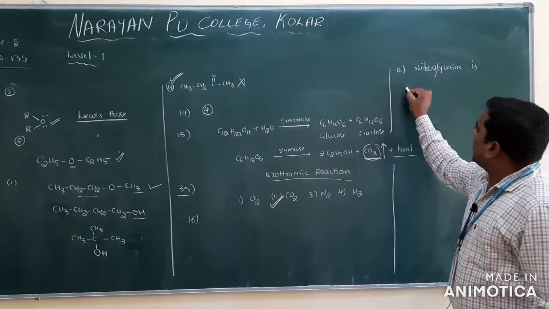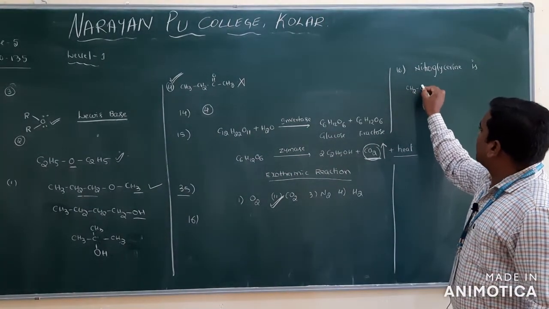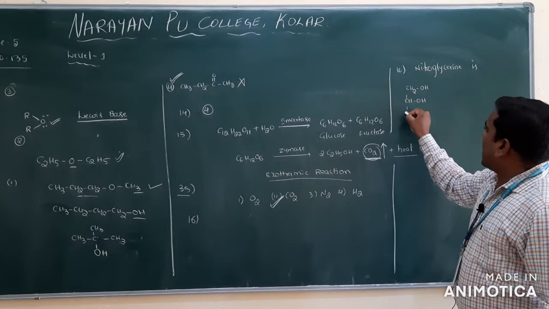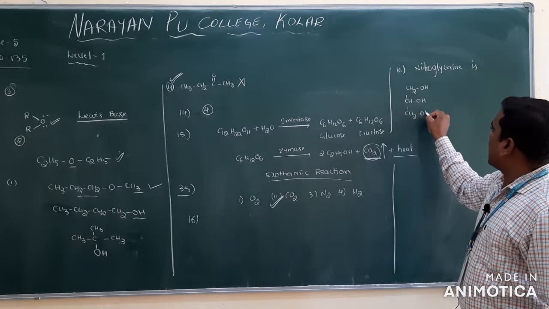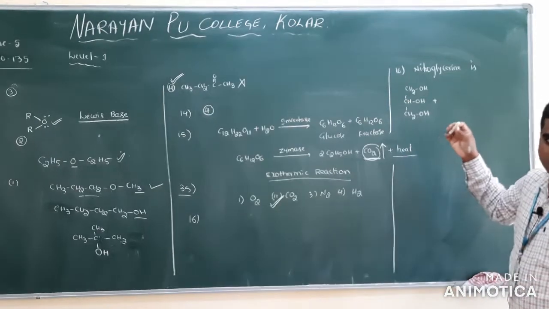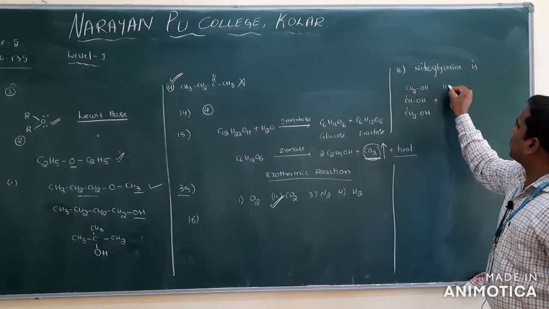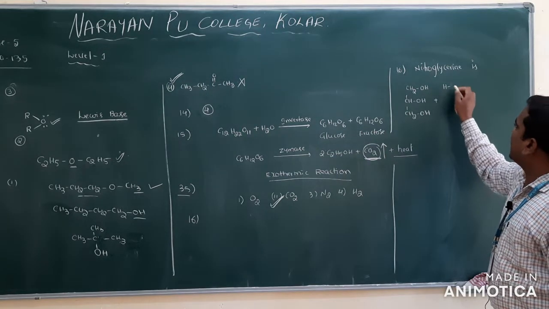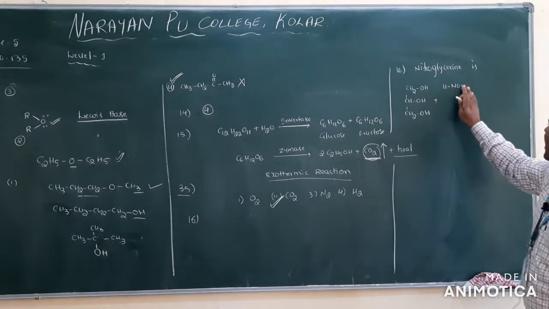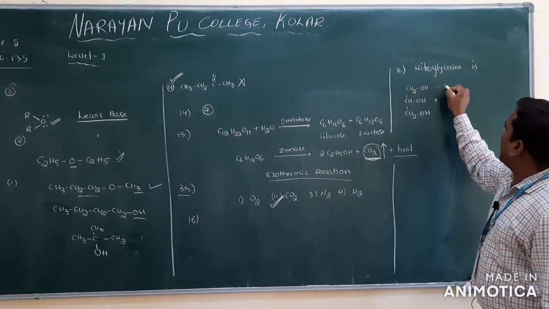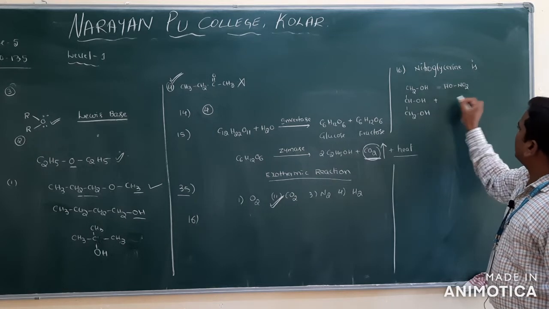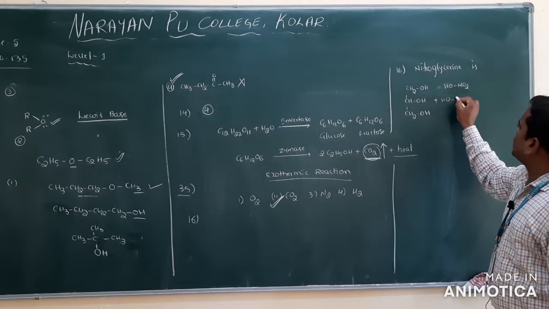Clear? So glycerol, you know the glycerol formula already, CH2OH, is reacted with HNO3. Or you can write the structure with OH and here NO2, and here also OH NO2.